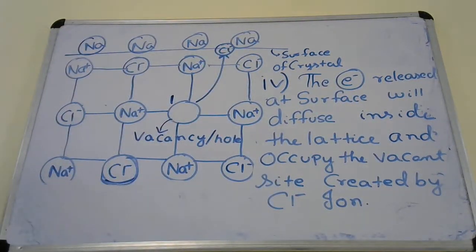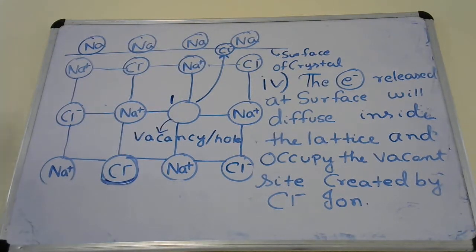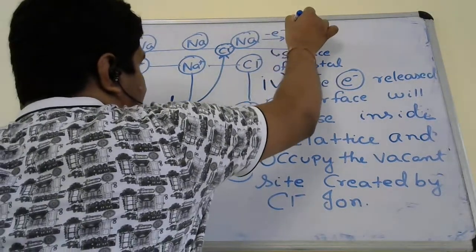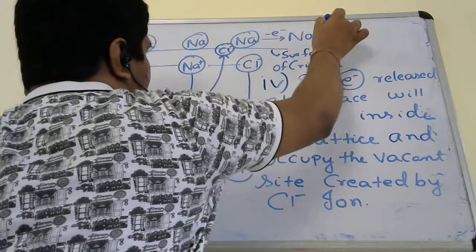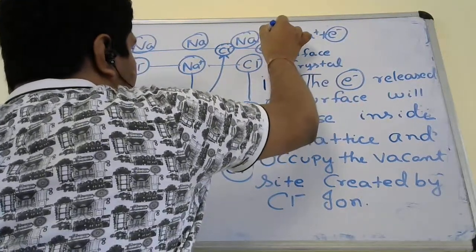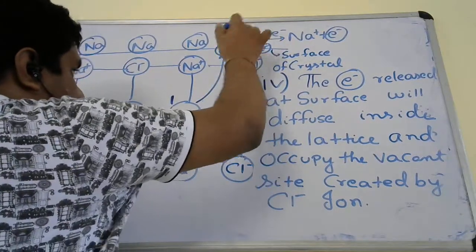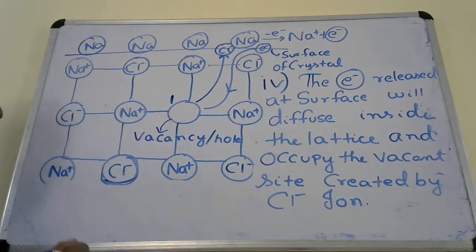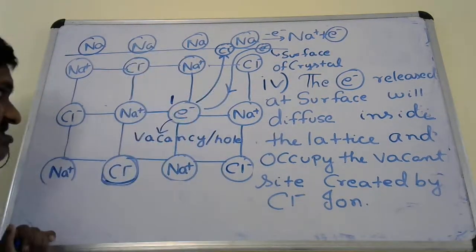Okay, what will the electron do? The electron which was released at the surface will travel. You see, an electron is removed at the surface, which I showed you in the reaction. What will this electron do? This electron will travel or diffuse inside the lattice. It will go inside the lattice and occupy the vacant position which was created by Cl minus.